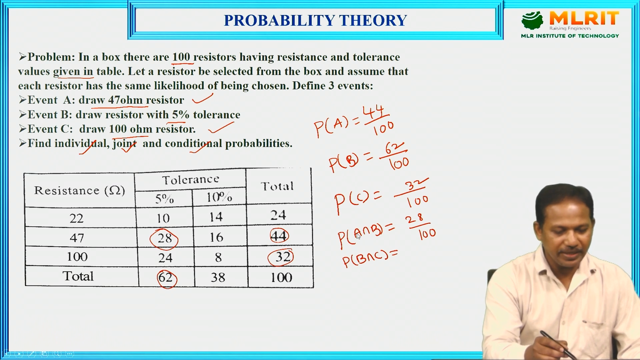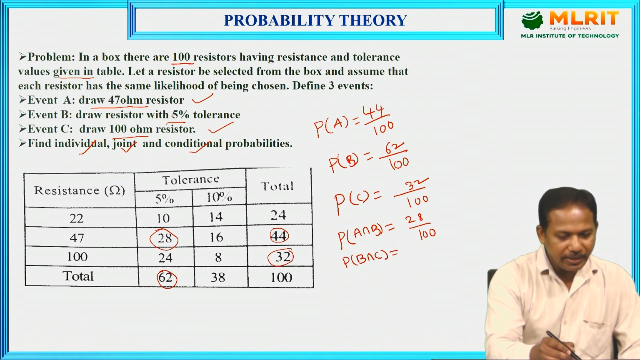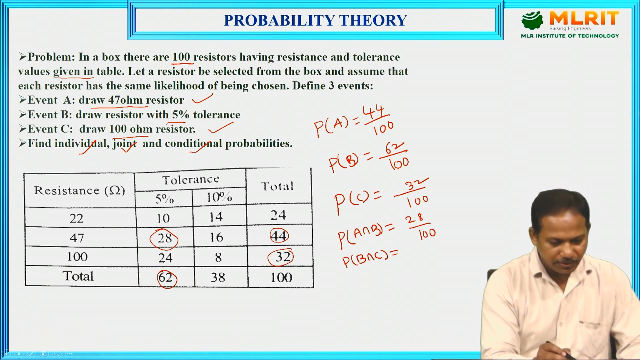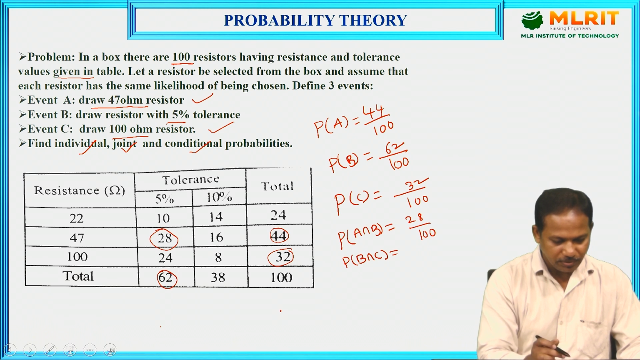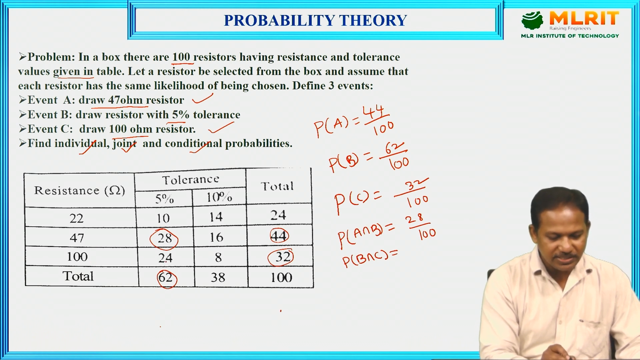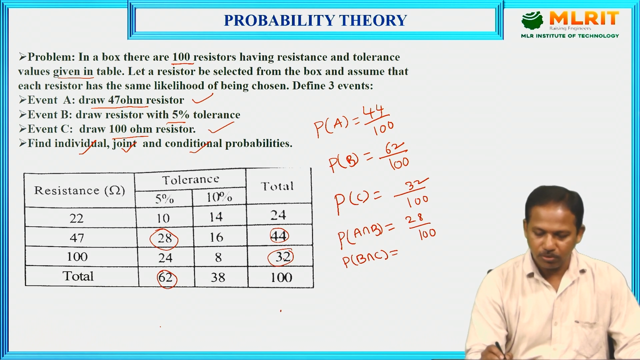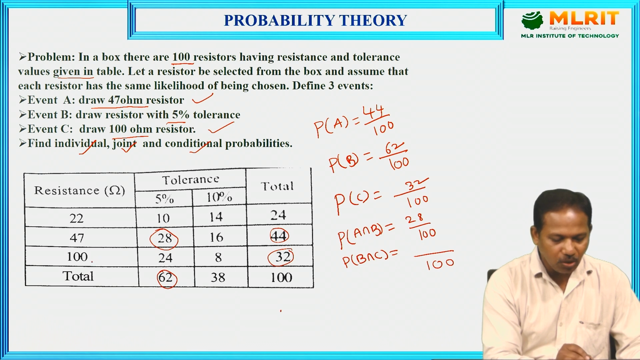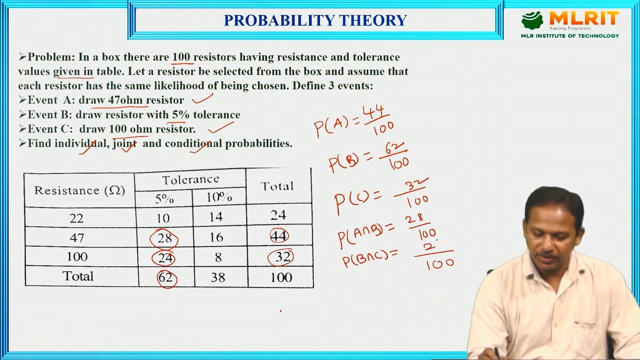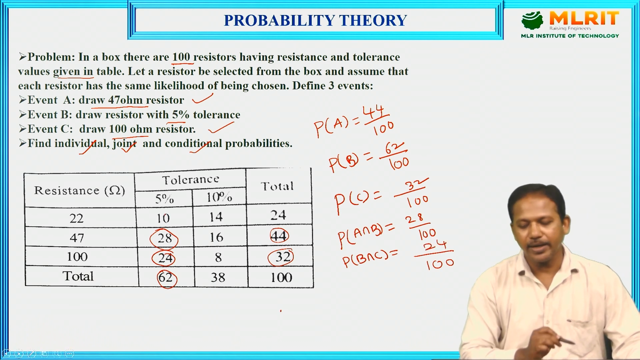Okay. Next one, I want to find the probability of B intersection C. That means I need to find the common between drawing the 5% tolerance and 100 ohm resistors. See here, these are the 5% tolerance resistors, and 100 ohm resistors are 24 at 5%, 8 at 10%, total 32. Now, out of 100 resistors, 24 are common between 5% and 100 ohm resistors.